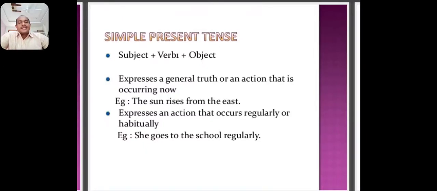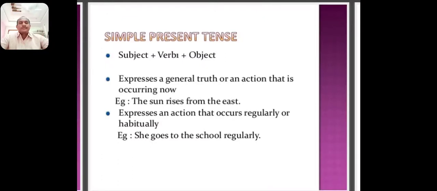simple present tense here. The simple present tense is used to express present habits. For example, I read Shakespeare's books. He watches Discovery Channel. They play volleyball daily. These are also everyday habits. For this type of sentences we use simple present tense.